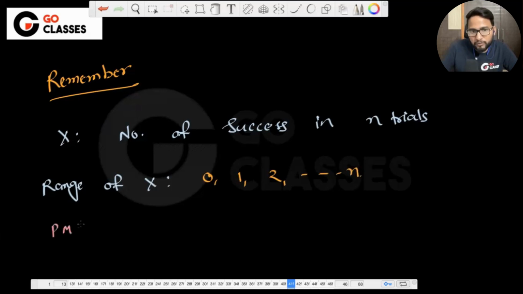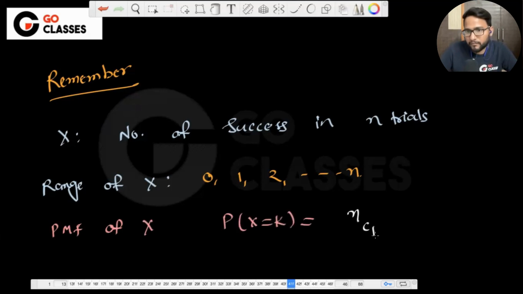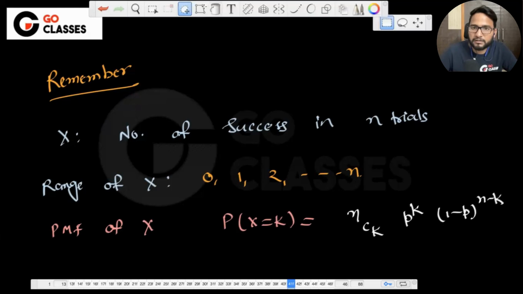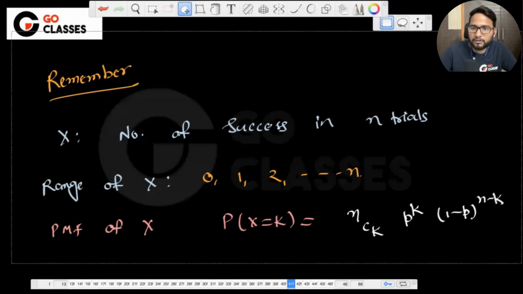You should be knowing the PMF of x, which means x being k is actually equal to nCk p power k into 1 minus p power n minus k. Okay. Expectation and variance. So just remember these things about this.